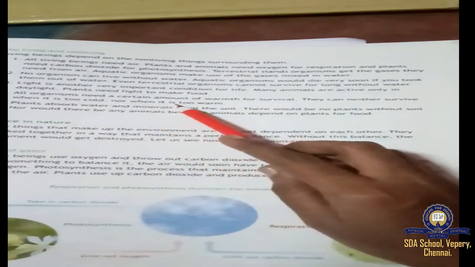All organisms need a certain amount of warmth for survival. They can neither survive when it is too cold nor when it is too warm. See, not only human beings, all the organisms, meaning living beings, need a certain amount of warmth for survival. They can neither survive when it is too cold nor when it is too warm, right?